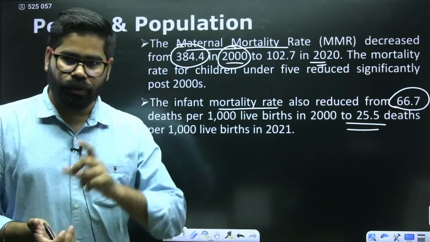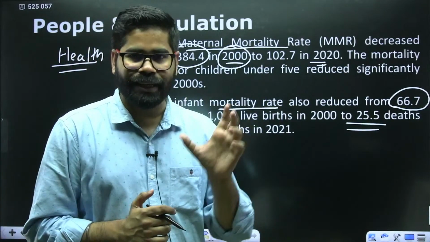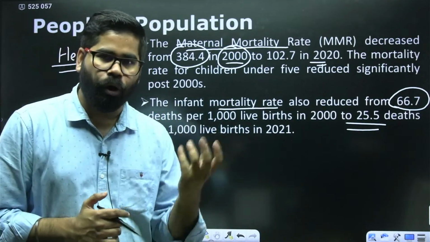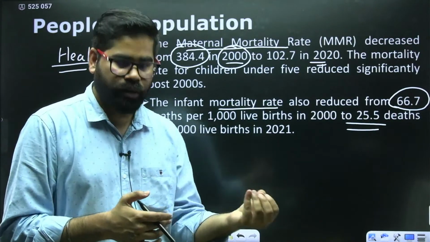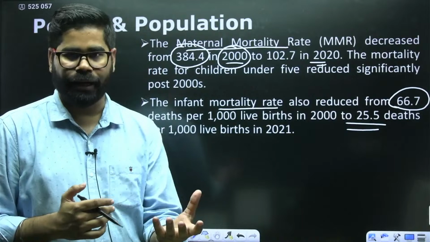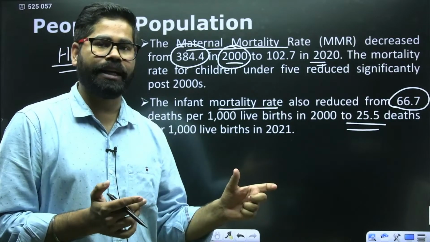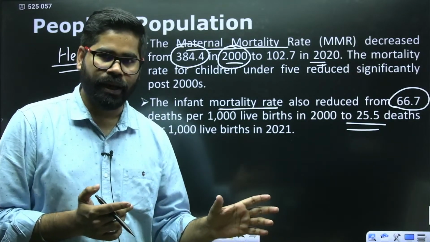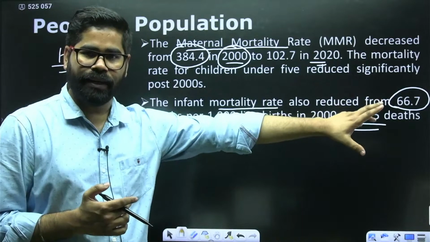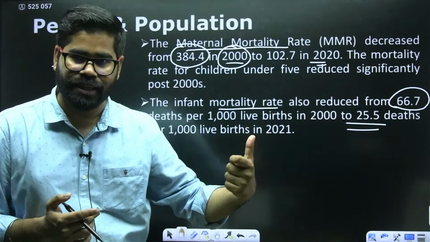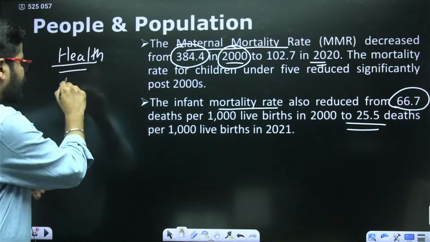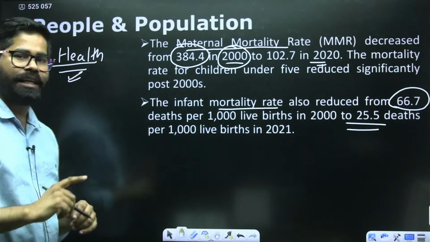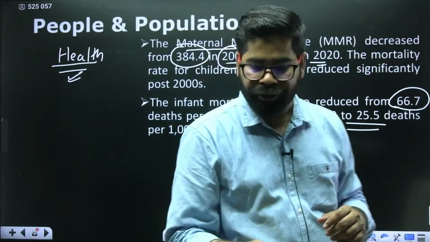If 1000 children are born in India, around 25 of them are dying. The remaining 975 are being saved now. 20 years earlier, it used to be 66. Now things have improved. So on infant mortality rate and maternal mortality rate, we have improved quite a bit.